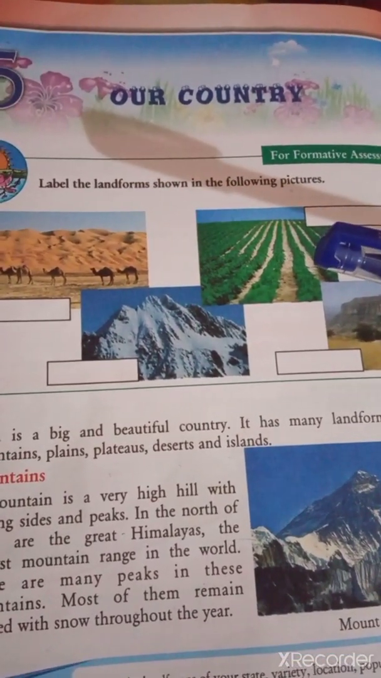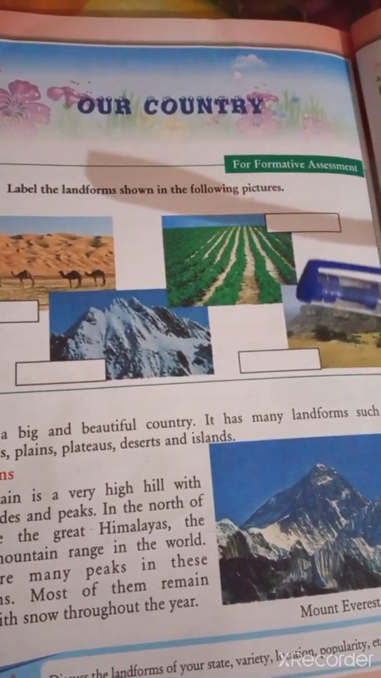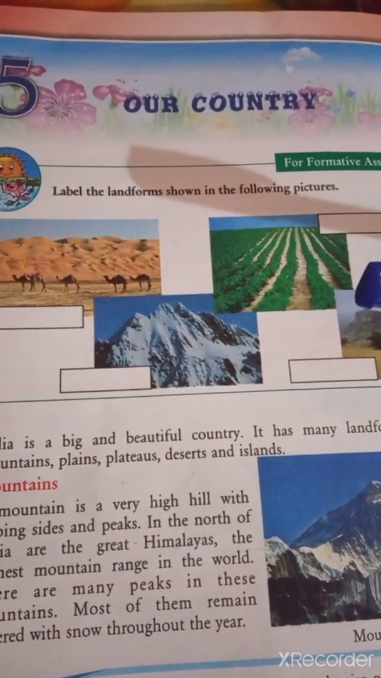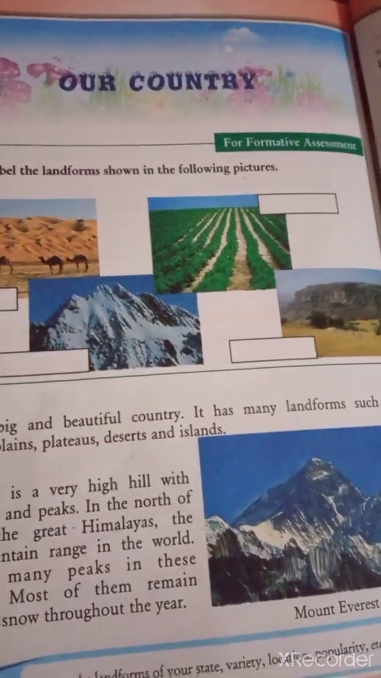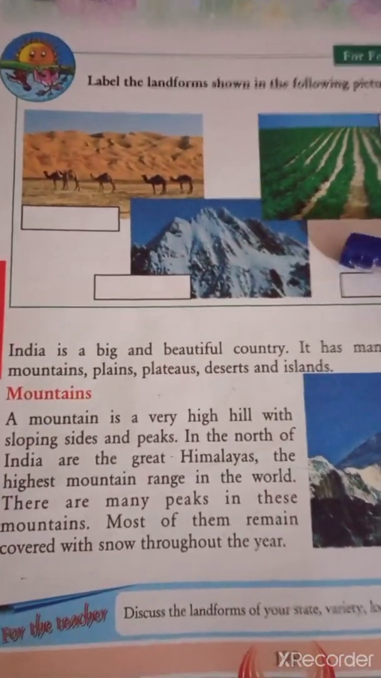Means if it is a desert, you have to write it as desert. If it is plains, you have to write it as plain. If it is mountains, you have to mention it as mountains. And if it is plateaus, you have to mention it as plateaus. And if it is highlands, you have to mention it as highlands. So now back to the lesson.